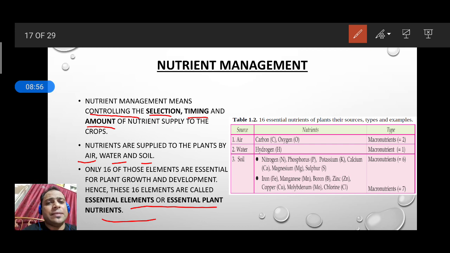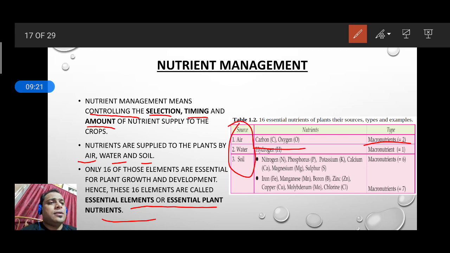This is the table I want to show you, as I told you: the sources are air, water and soil. From air we are getting carbon and oxygen, as carbon dioxide and oxygen. Macro and micro are two types of nutrients we need to classify. Macro means nutrients used in a large quantity. Micronutrient means those used in a very small quantity.